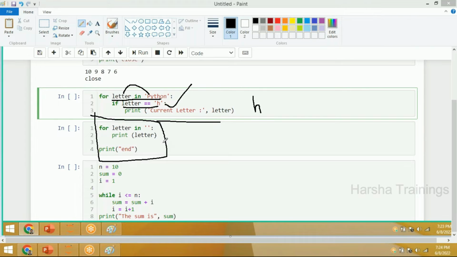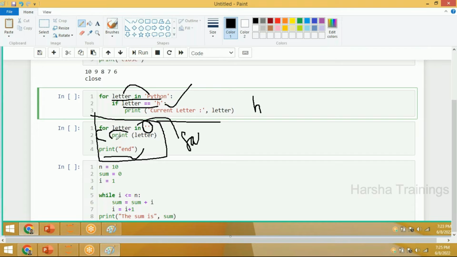Can anyone say the output of this one? Sir, the single quotes. Yes. It is not at all a single quotes. Actually, here there is no data. So the for loop operation will return false itself, at the first instance. So it simply comes out of the for loop and it is going to print end. That's it. Yes. Okay, na?